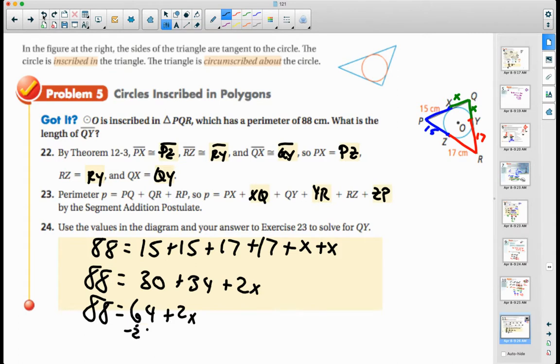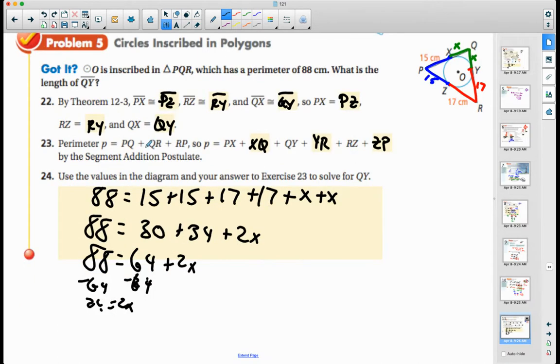I'll subtract 64 from both sides, and that's going to give me 24 is equal to 2x. So then I'll divide by 2 on each side, and I get 12 is equal to x. All right? So that means that this piece is 12 and this piece is 12, because we know they have to be the same.